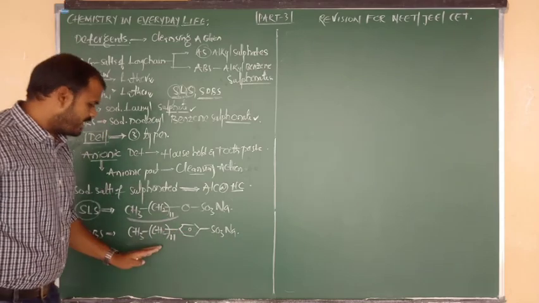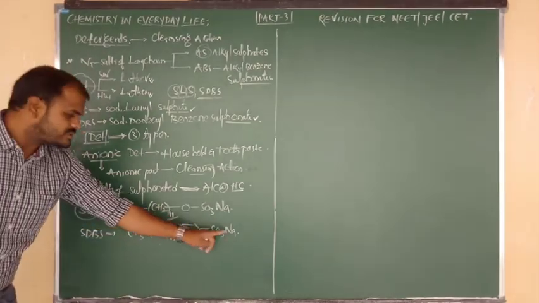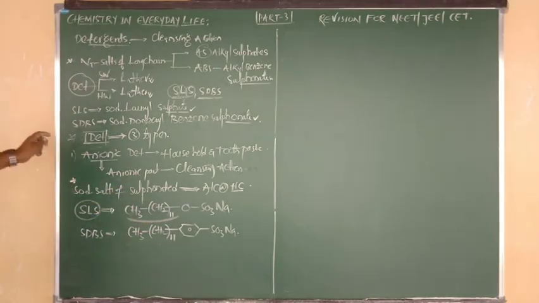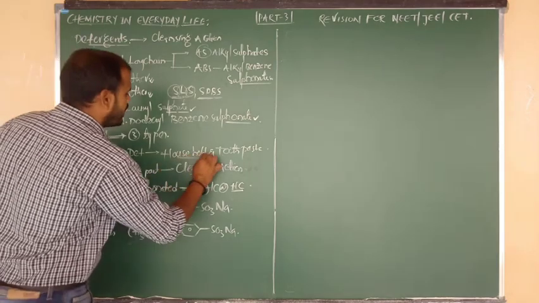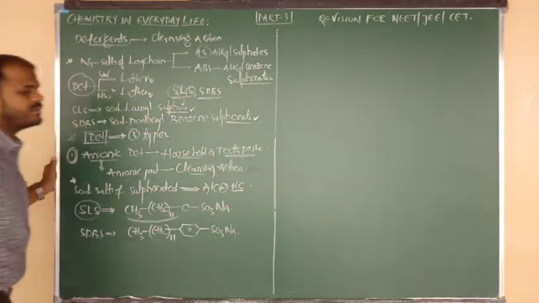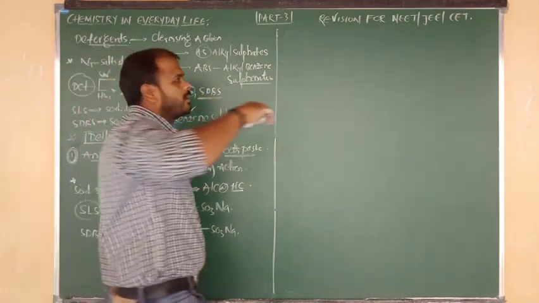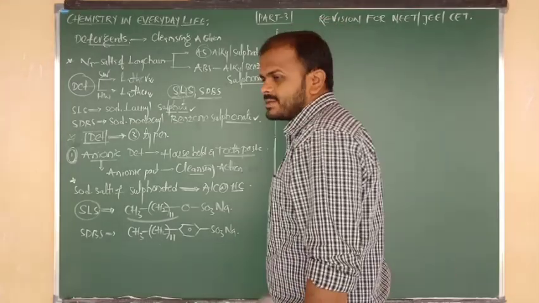So it is sodium dodecyl benzene sulfonate. Sodium lauryl sulfate and sodium dodecyl benzene sulfonate are examples of anionic detergents, and they are used for household work and may also be used in kitchens.